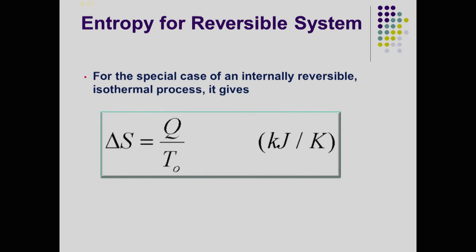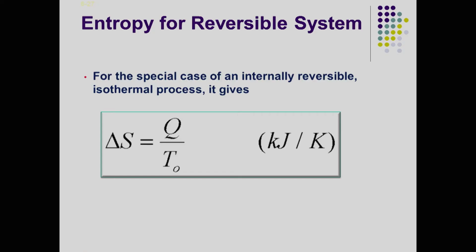Again, if you look at the special case of an internally reversible isothermal process, where the temperature is kept constant, delta S, which is the change in the entropy, is equivalent to the heat supplied over the temperature, kilojoules per kg. Obviously, what you are looking at here is that not all the heat supplied to the system is converting into temperature. Some of it is getting absorbed in the atomic system, and that absorption is causing some kind of order to disorder transition, and that disorder is what we call the internal entropy of the system.